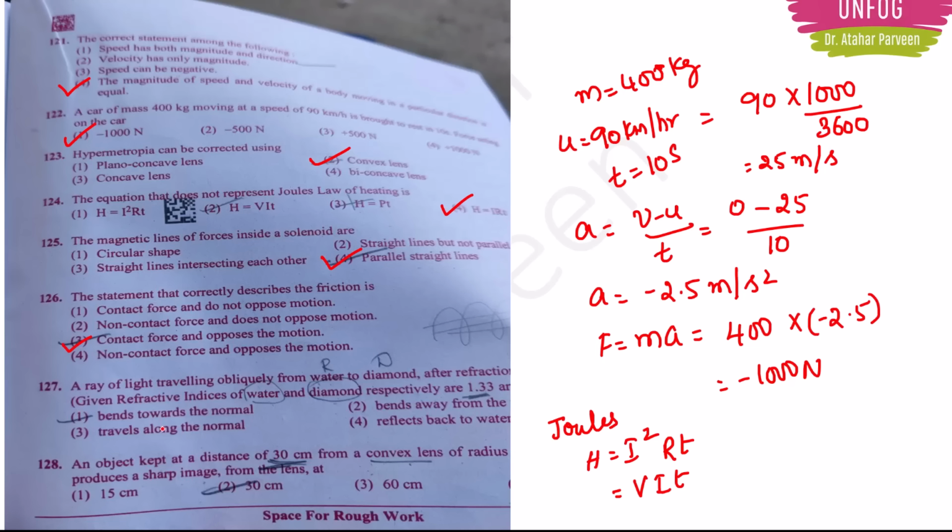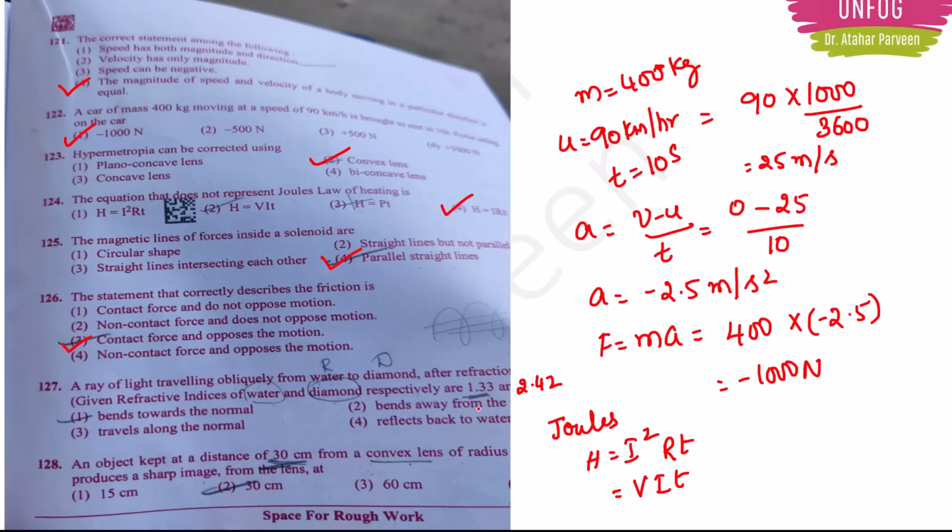Next, question number 127. A ray of light traveling obliquely from water to diamond after refraction. Given refractive indices of water and diamond are 1.33 and another number which is not seen here. It should be diamond, 2.42. So you have to find out what will happen after refraction if the ray of light is traveling obliquely from water to diamond.